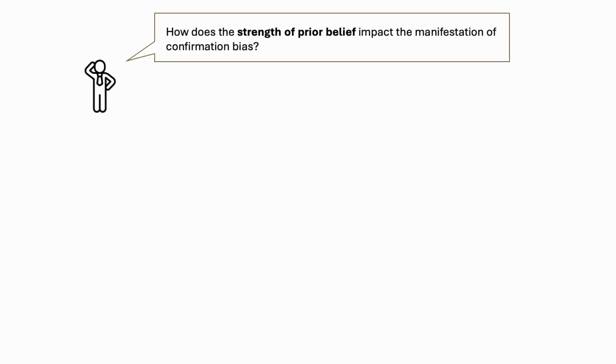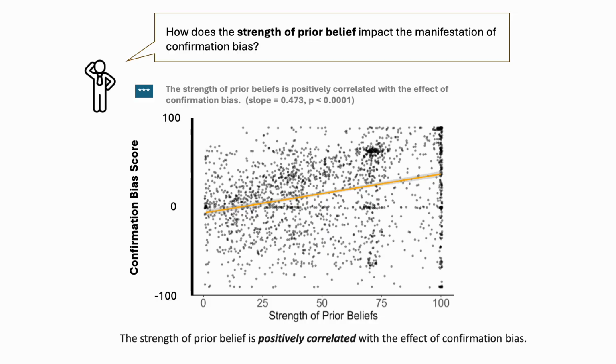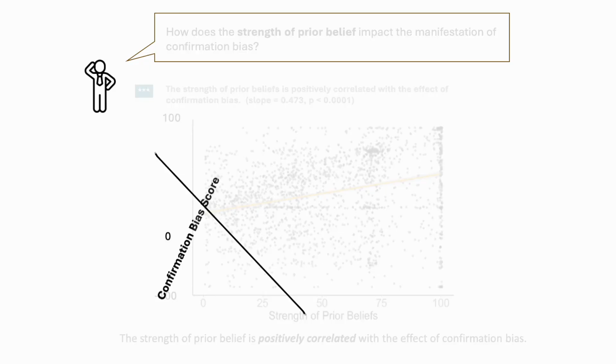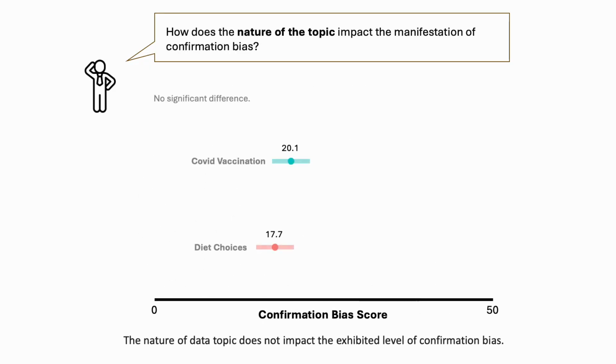After obtaining our experiment data, we first ask questions regarding the impact of human factors. How does the strength of human prior belief impact the manifestation of confirmation bias? From our experiment, we identified the strength of the prior belief as a strong predictor of confirmation bias. We identified that the strength of prior belief is positively correlated with the effect of confirmation bias. While we did not observe any differences between topics, after exploring the impact of human factors, we now transition to our observations regarding data fact design choices.